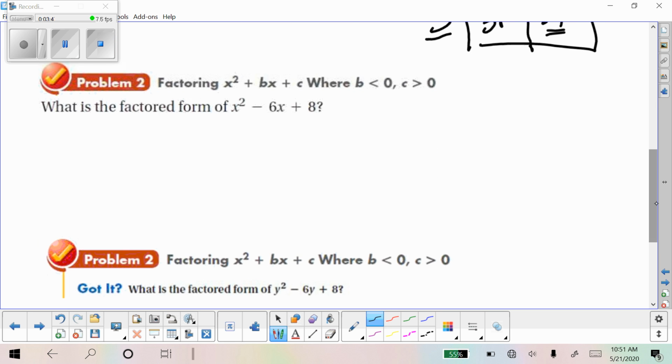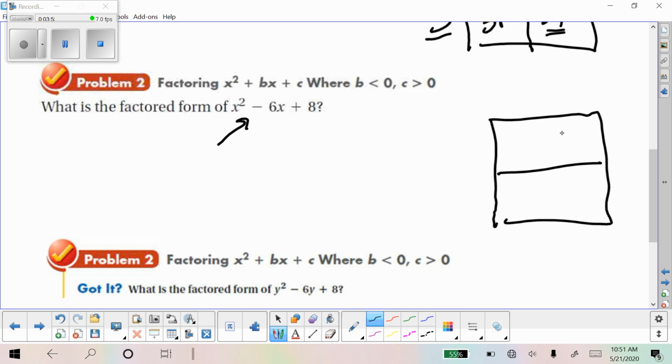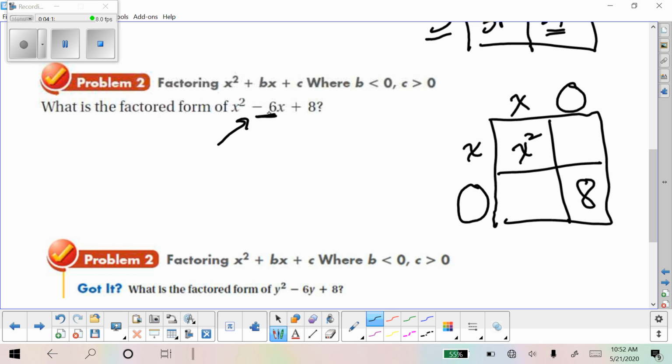Your work should look something like that. Okay, now what difference does it make if there's a negative in it? Let's see. So I'll make my diagram again. I'm going to put my x squared there. So I know I'm going to have an x and an x to get that x squared. I'm going to have 8 here. Now I need this number here times this number here to equal 8, positive 8. But now I need them to add up to negative 6.